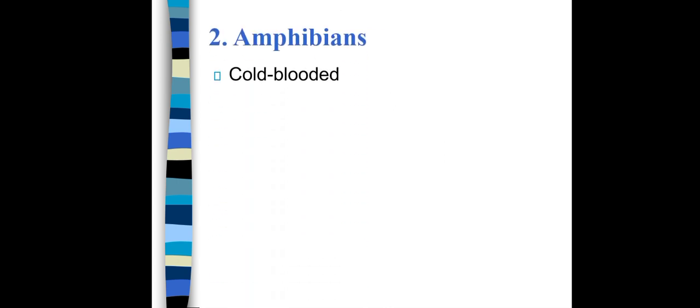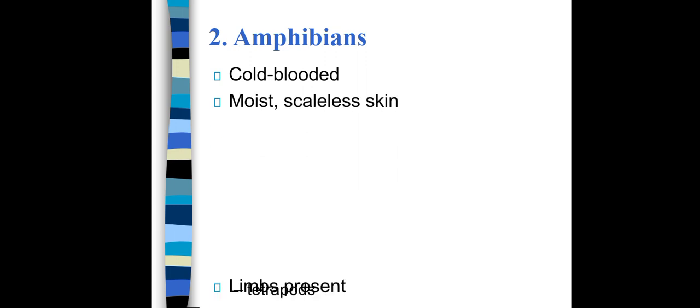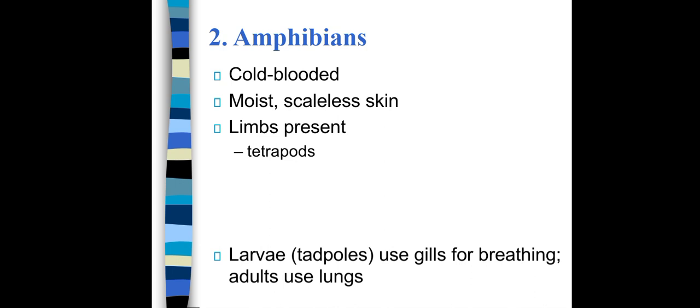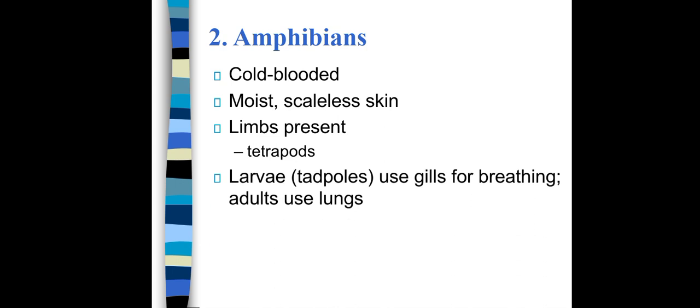Second group is amphibians. They are cold-blooded like fish. They have moist, scaleless skin. Limbs are present, tiny feet or legs, and their larvae or tadpoles use gills for breathing and adults use lungs.